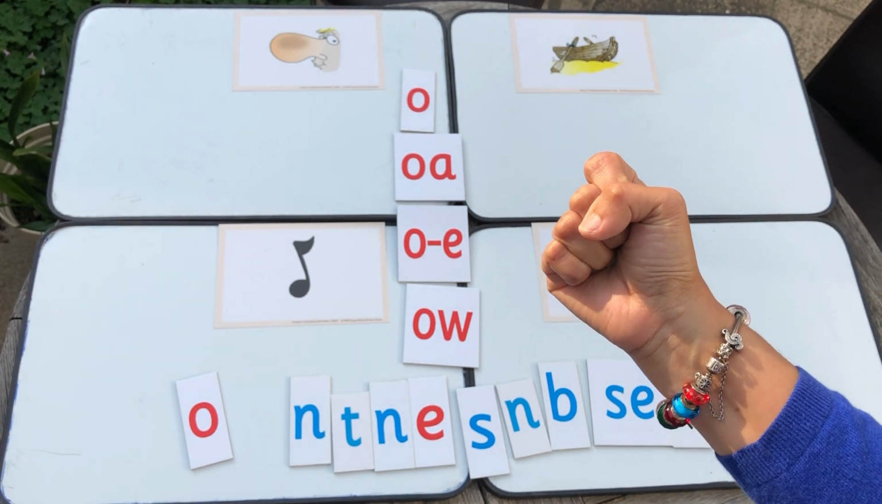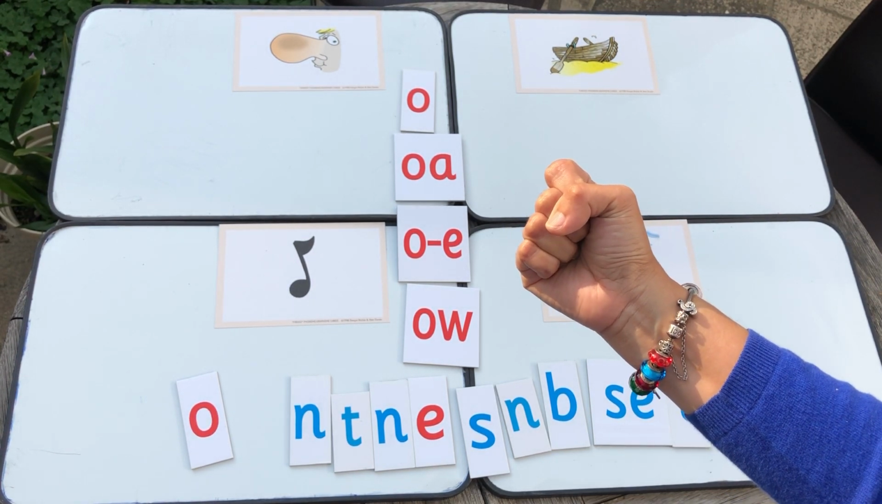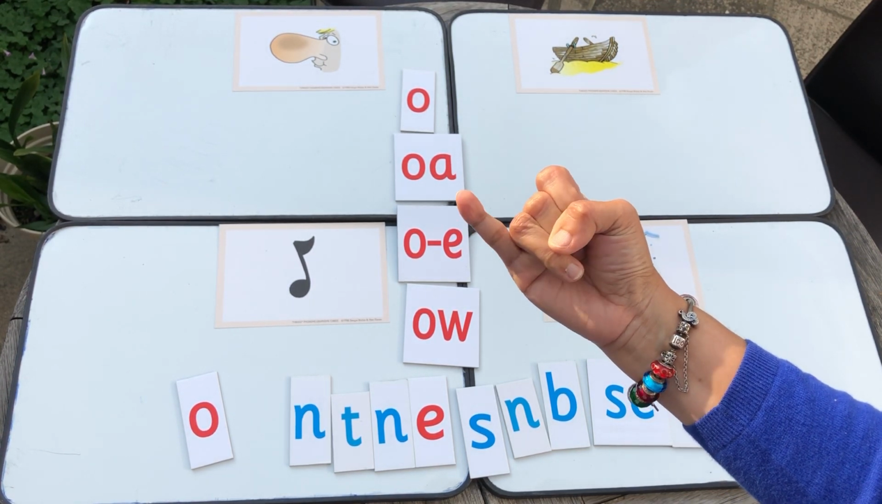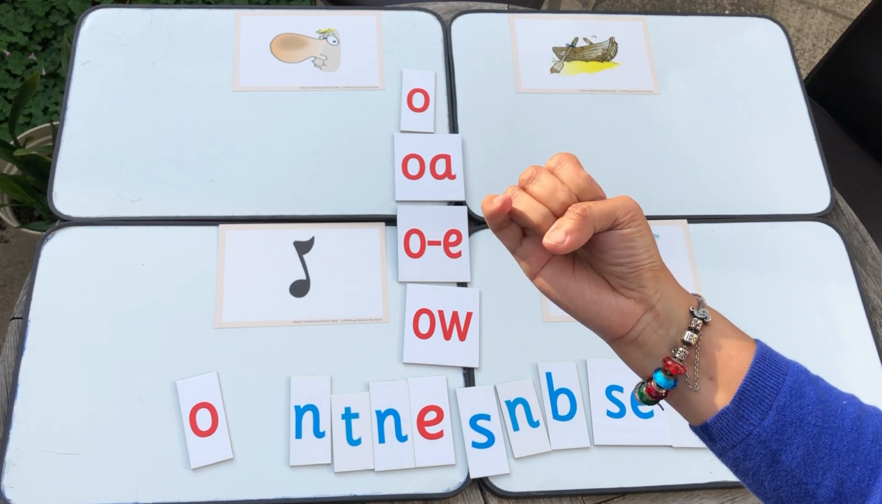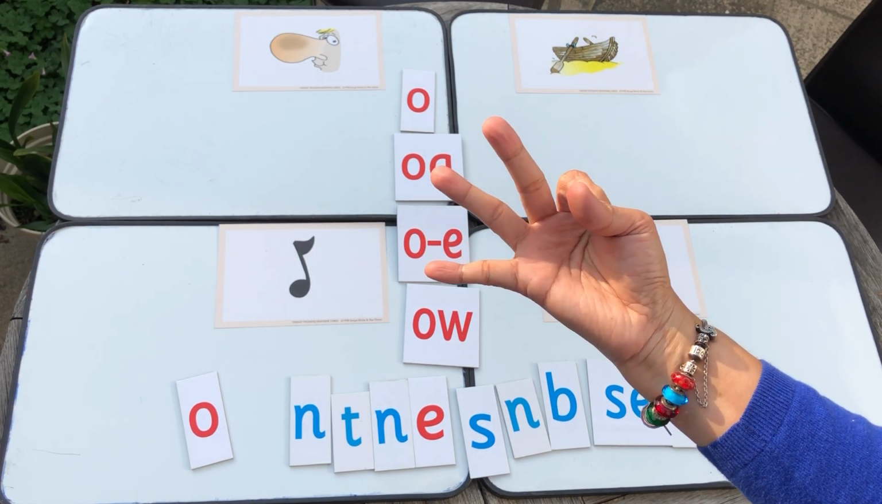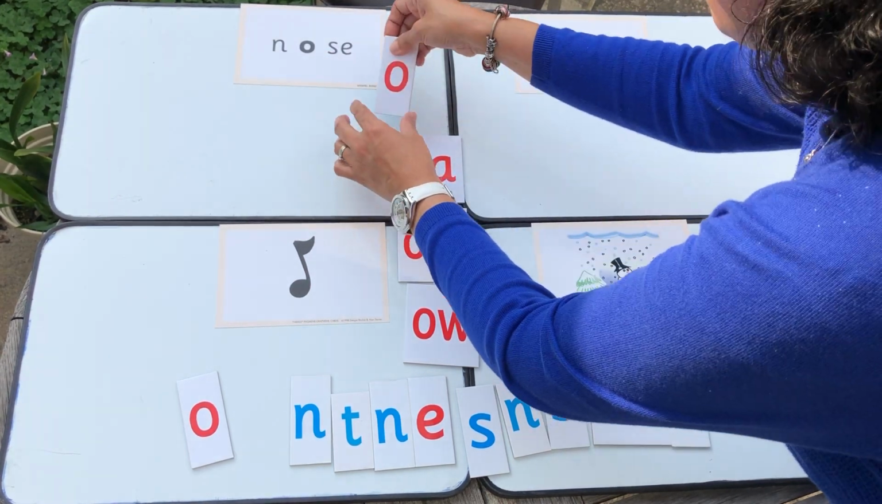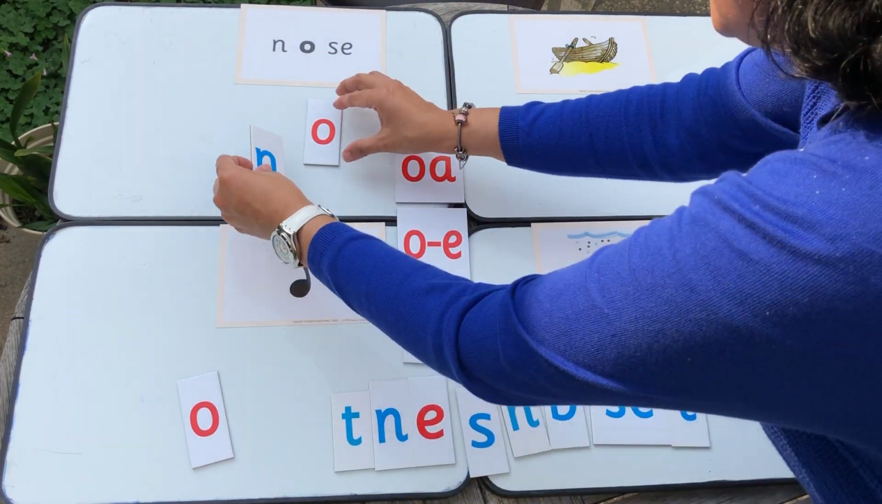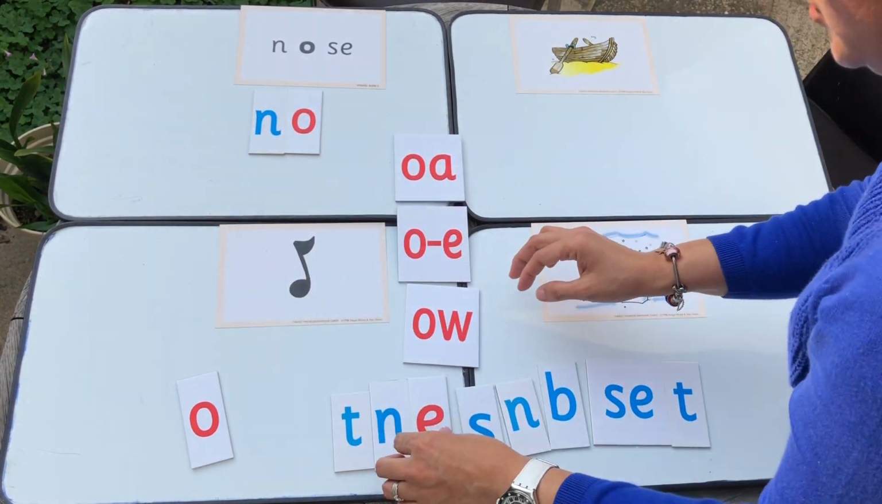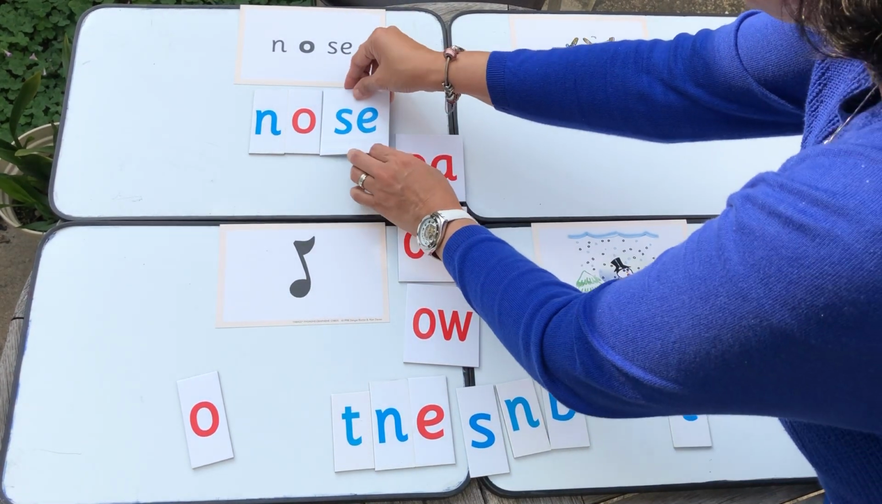So, phoneme fist. How many sounds do you hear in the word nose? N, O, Z. Correct. There are 3. Nose. So let's form the word nose.